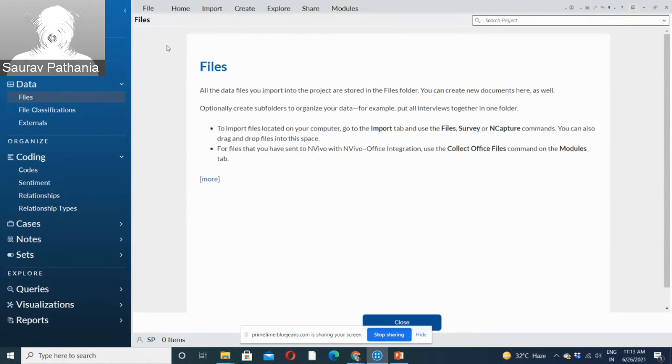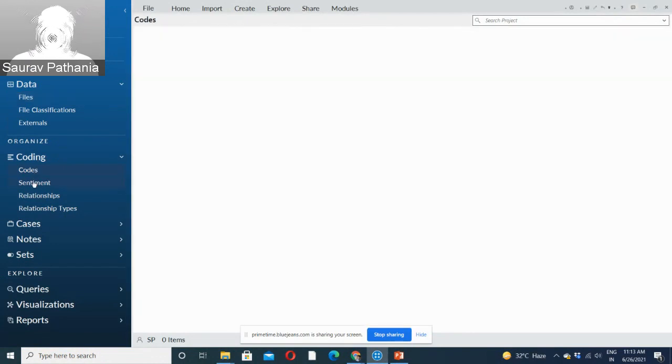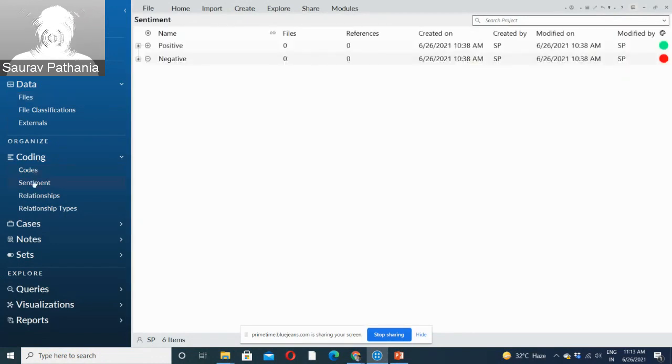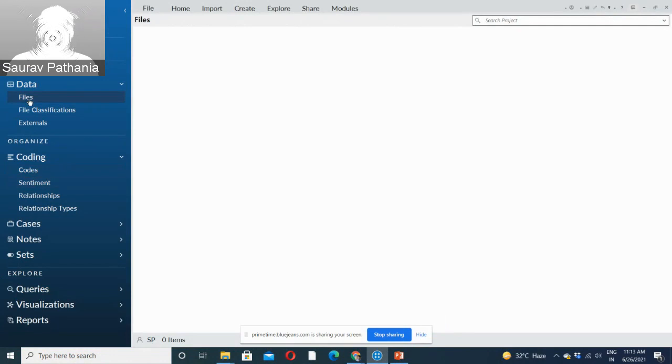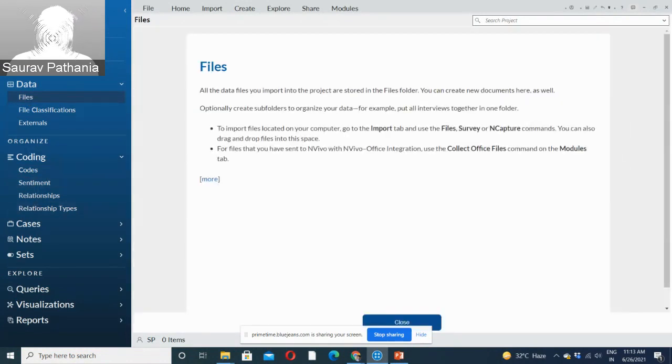So Shant University, this is the interface of NVivo. Just to give you a brief about the interface, I believe you must have worked on MS Outlook, the mail app of Microsoft. It resembles that. On the left hand side, these are the folders, which is called the navigation panel. You can move from one folder to another very easily. These are all folders in which the data is saved, but different types of data are saved. So this is the navigation panel.